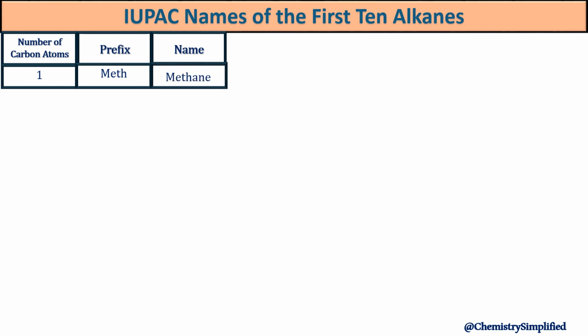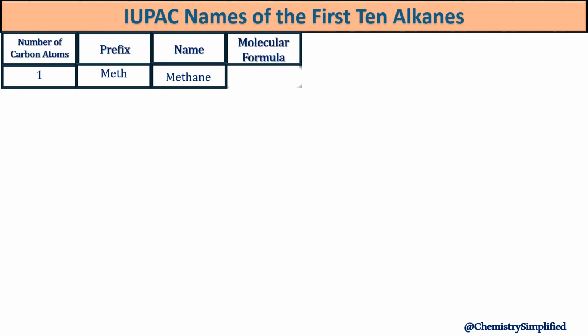In our previous presentation, we said that alkanes are named by using the suffix ane. And this is exactly what we have done here. Since this is an alkane, we're using the suffix or ending ane, attaching it to the prefix. That's how we come up with the name methane.